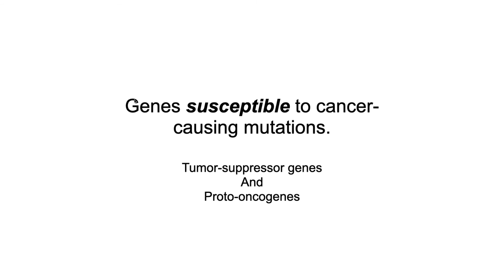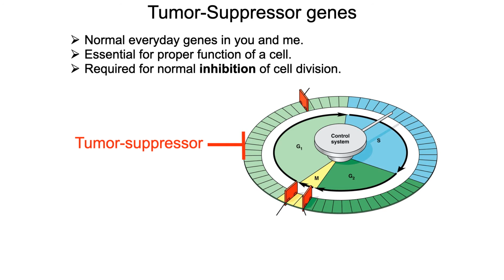Okay, let's take a look at genes that are susceptible to cancer-causing mutations. And we've got two classes here: the tumor-suppressor genes and proto-oncogenes. Now, tumor-suppressor genes. I should say that both classes of genes are absolutely normal, everyday genes, and you and me, we all need these tumor-suppressor genes.